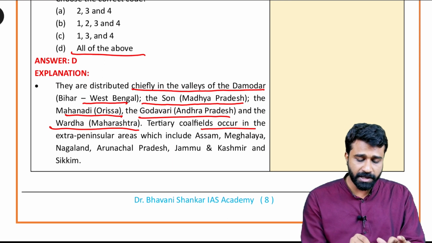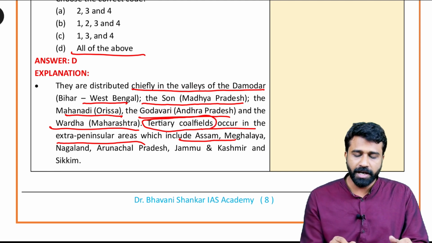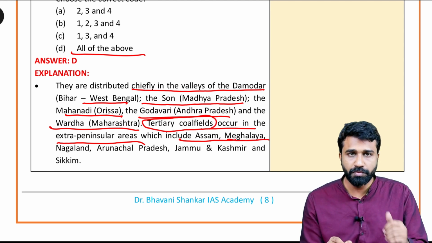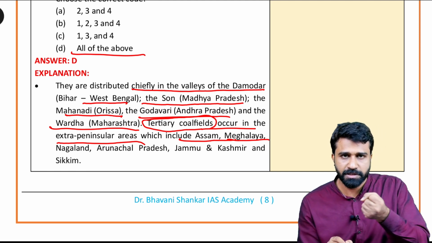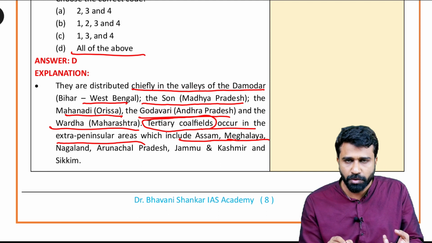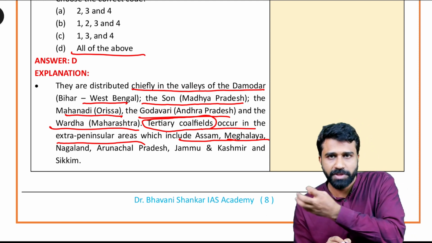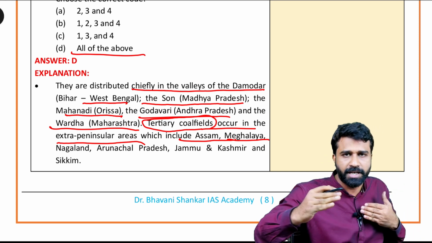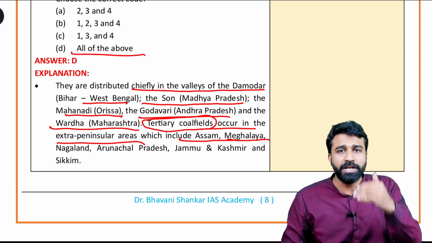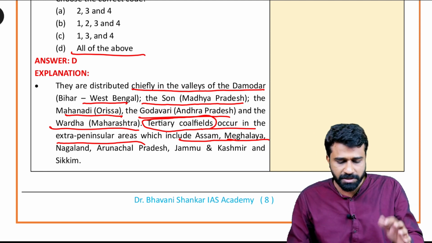Tertiary coalfields occur in the extra-peninsular areas. This is a geological time scale. Gondwana coalfields are richer in terms of extraction of coal, and they have high quality coal. Tertiary coalfields are less rich in terms of coal extraction and quality compared to Gondwana coalfields. On the geological time scale you witness the quality of mineral resources and the depositional activity that has taken place.